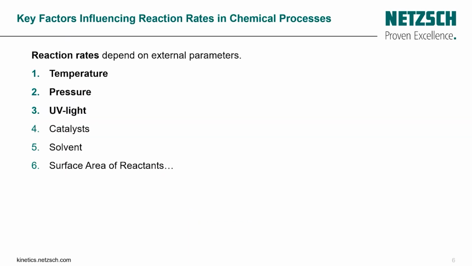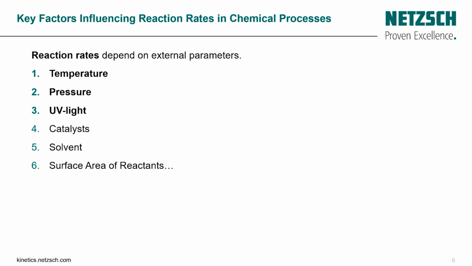Actually, we have many factors which influence the reaction rates in chemical processes, what we call the external parameters: temperature, pressure, UV light or light generally, catalyst, solvent, and also the surface area of reactants.